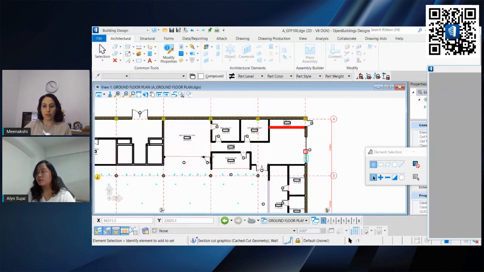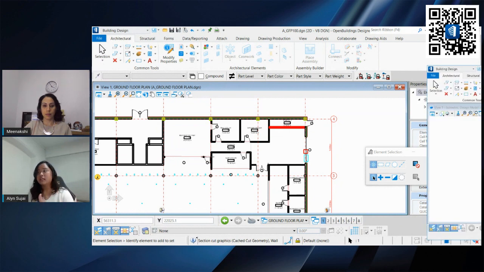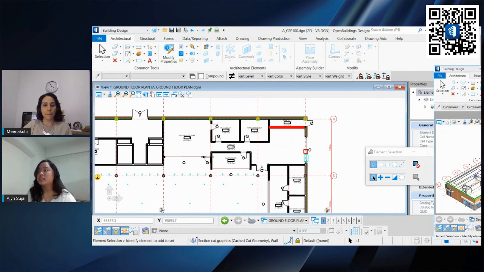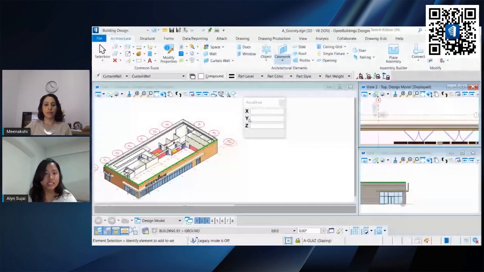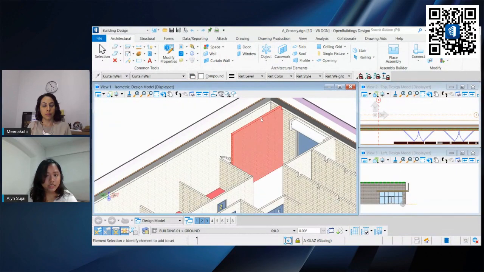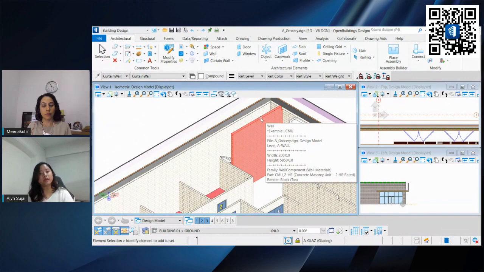So what it allows is that one colleague or one user can be working on a 3D model, the next can be working on your drawing, placing annotations and dimensions, and the third user can be tidying up your sheet model. And all of these can be modified or updated just by refreshing the reference. So this is the initial file. Let's say that after some planning or decision making, we do not need this wall.